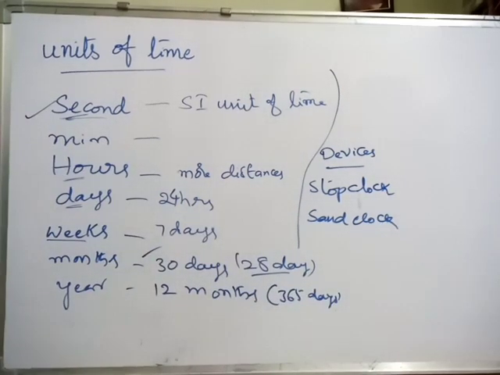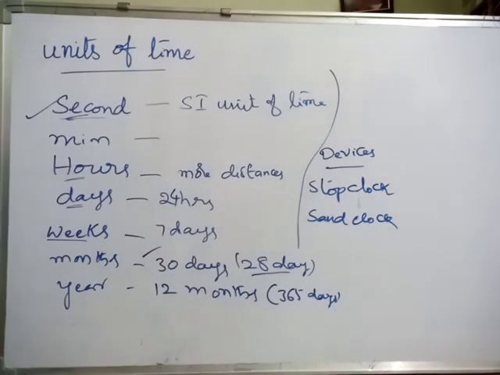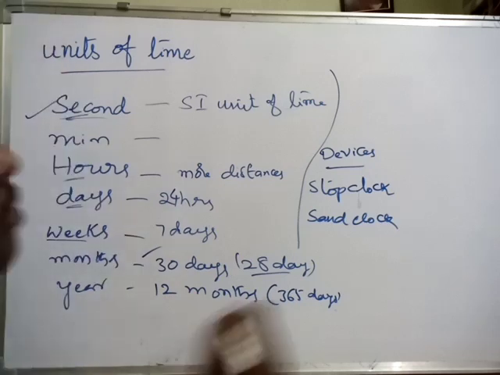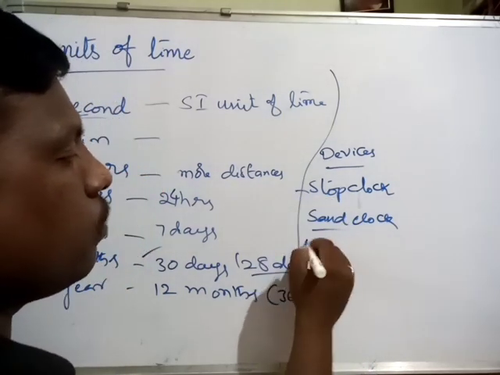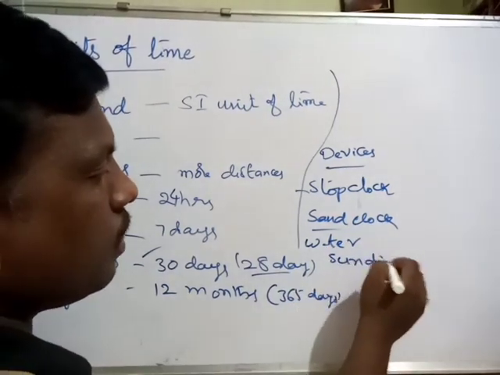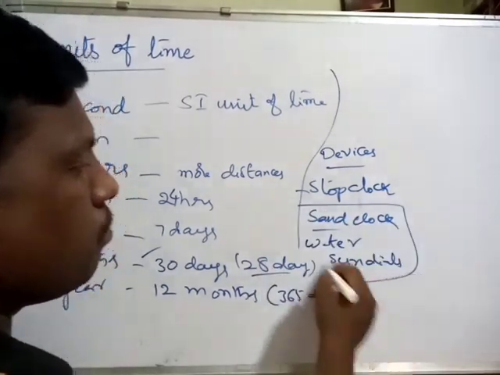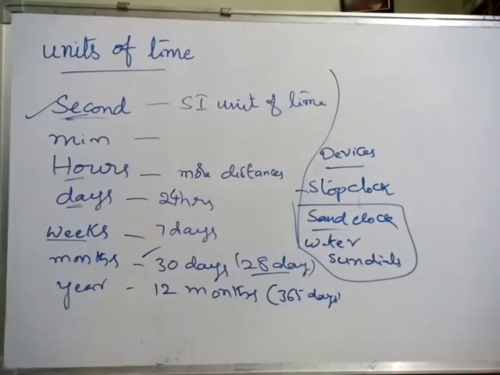Sundial is also one of the devices used in the past. In the past, people used sand clocks, water clocks, and sundials, which are the devices used in the past. So this is measuring of time.